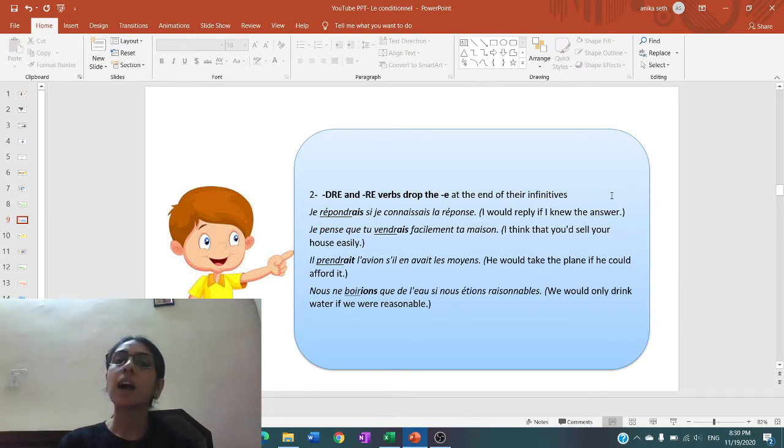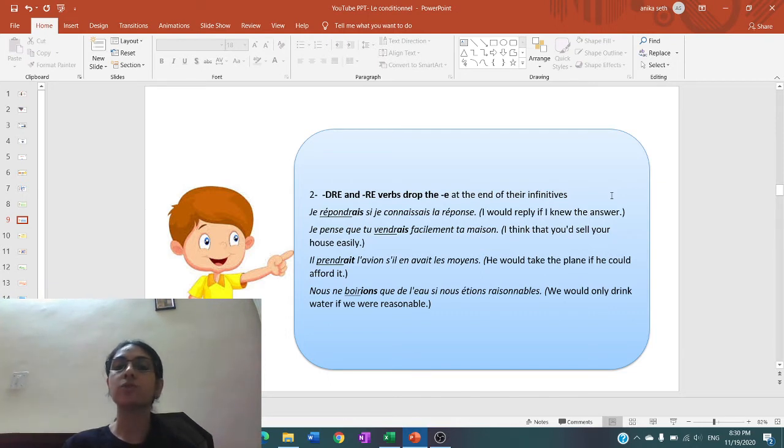Right? After that, when we put the ending of the imparfait, it is AIS with tu as well. Je and tu conjugation is same. So AIS as the ending, this becomes VENDRAIS. Tu vendrais facilement ta maison.